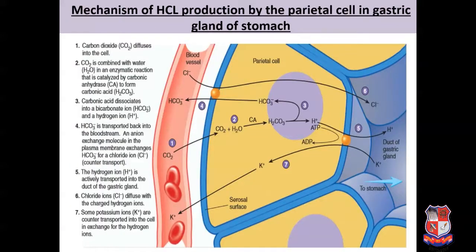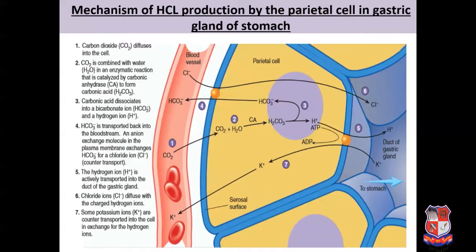Now, what is the mechanism of HCl production? As we all know, HCl production is mainly done by the parietal cell in the gastric gland of the stomach. For that we require hydrogen ions and chloride ions. First of all, hydrogen ions are derived from carbon dioxide and water which enter the parietal cell from its serosal surface, as you can see in the figure, which is the side opposite to the lumen of the gastric pit. The carbon dioxide diffuses into the parietal cell from the blood vessels.